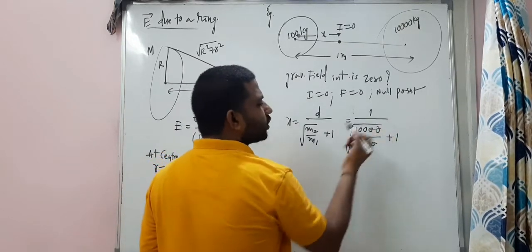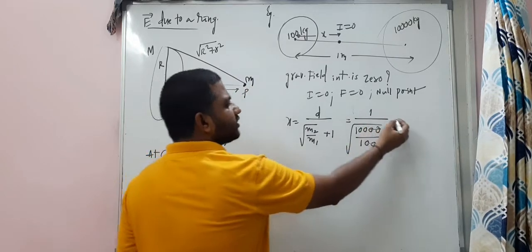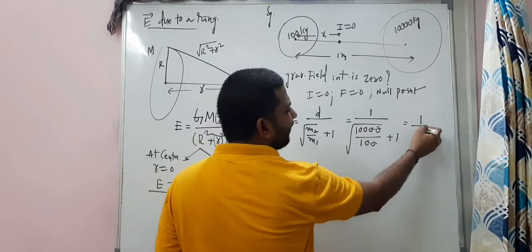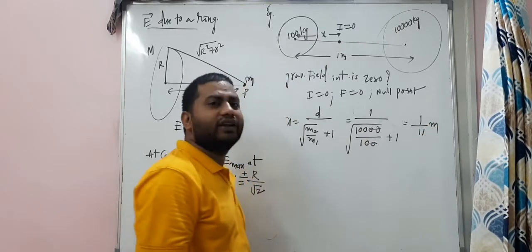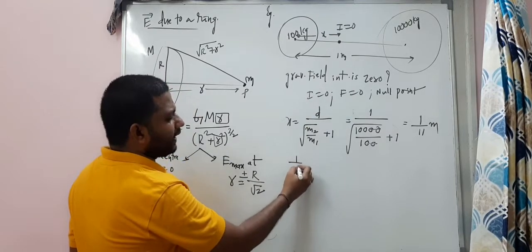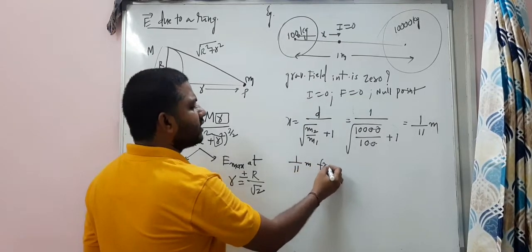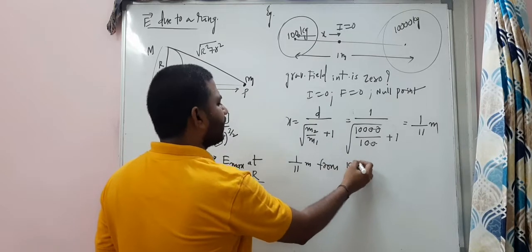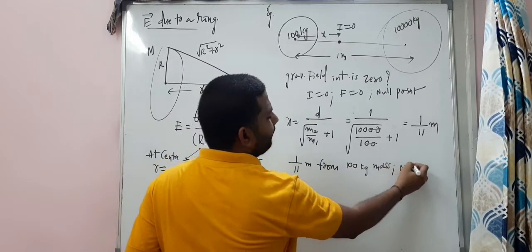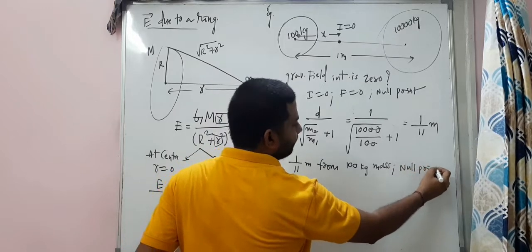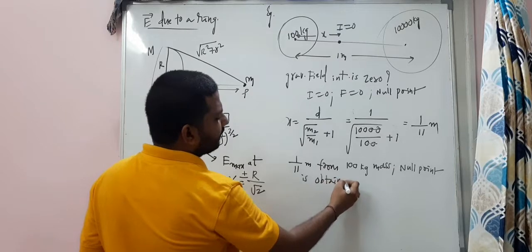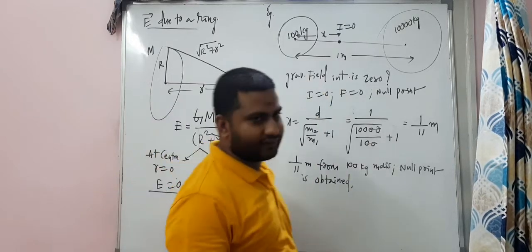Two zeros cancel. This is 1 by root 100, which is 10, plus 1 is 11. Yes, 1 by 11 meters from the first mass, right? 1 by 11 meters from the 100 kg mass. Null point is obtained, my dear students. So, these questions they will ask.